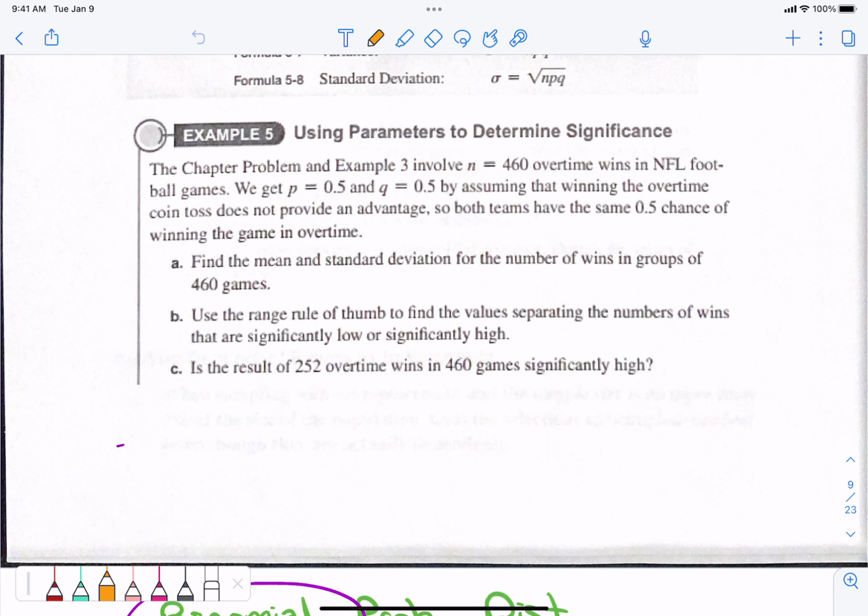Example 5, and then we're going to go and fill out a review sheet. So we're not starting 5-3 today yet. We're going to fill in 5-1 and 5-2 formulas and stuff on a sheet. All right, here we go.